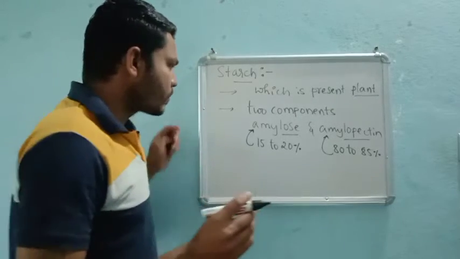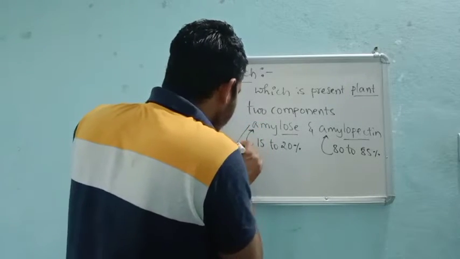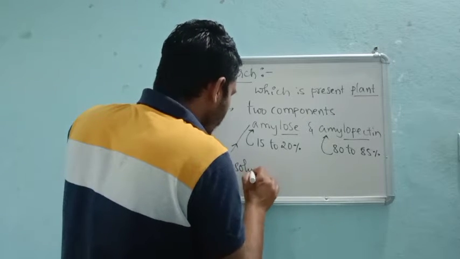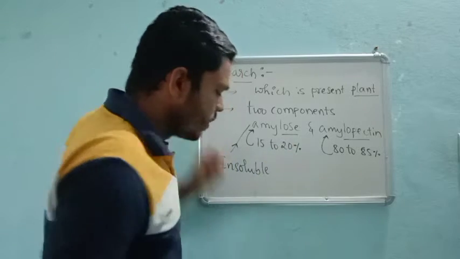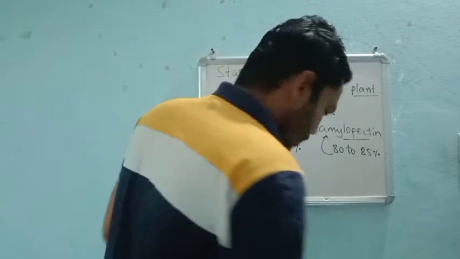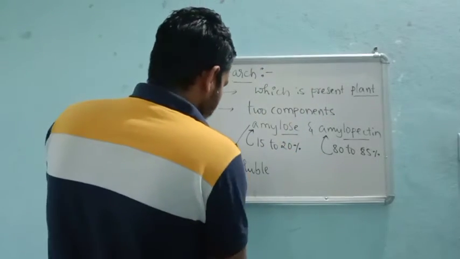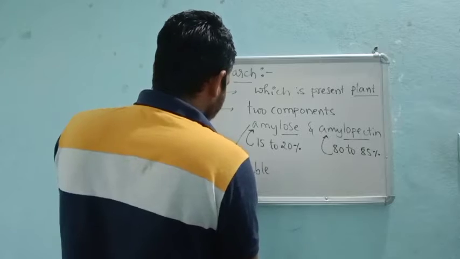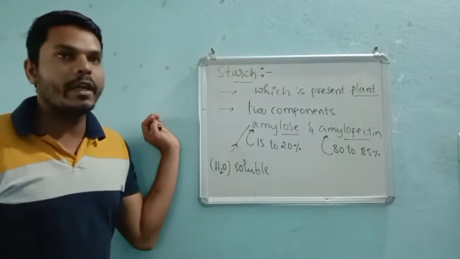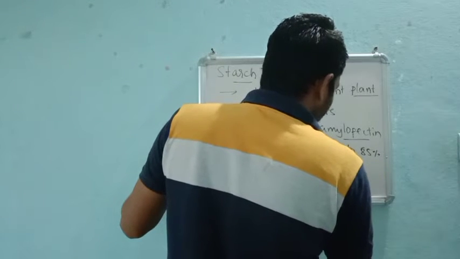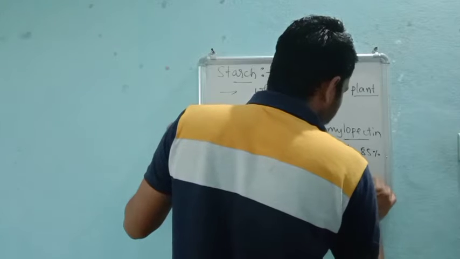And amylose, very important. Amylose is a water soluble component, sorry, it is soluble in water. But amylopectin is a water insoluble component. This amylopectin is water insoluble. It will not dissolve in water.